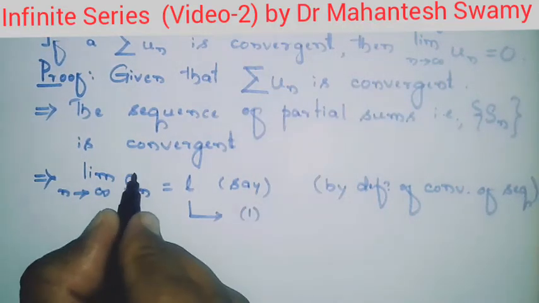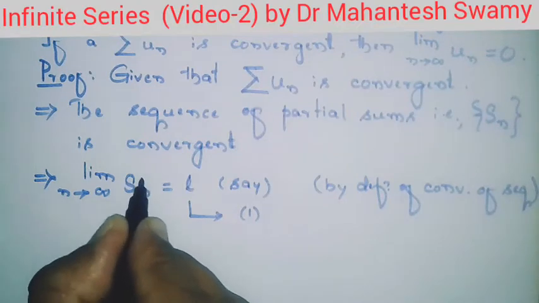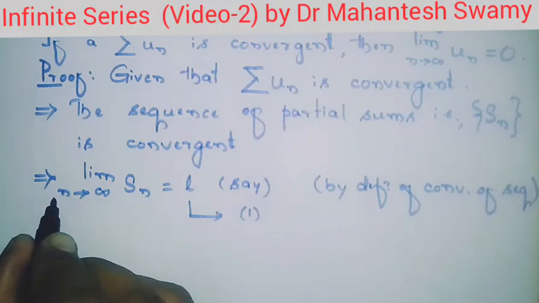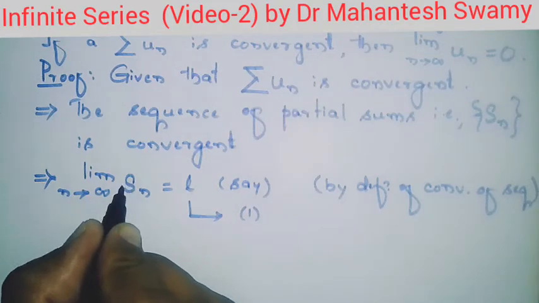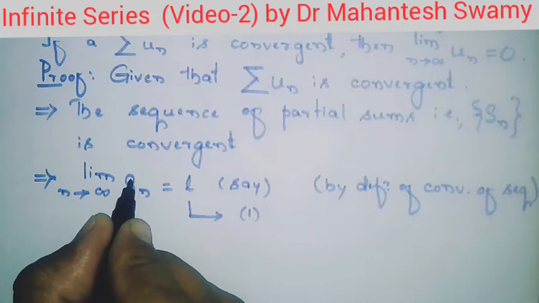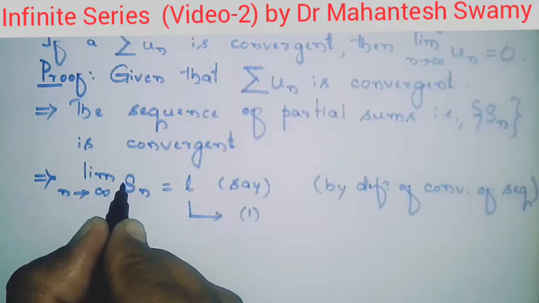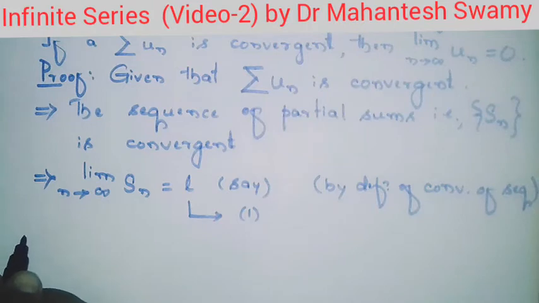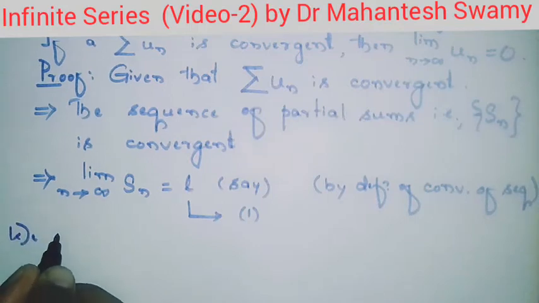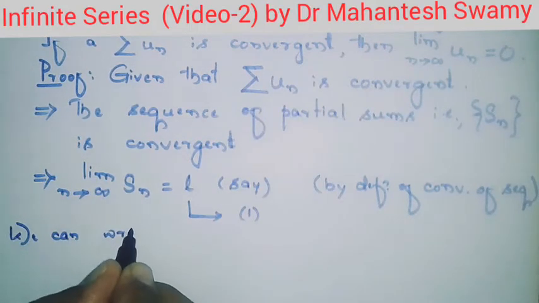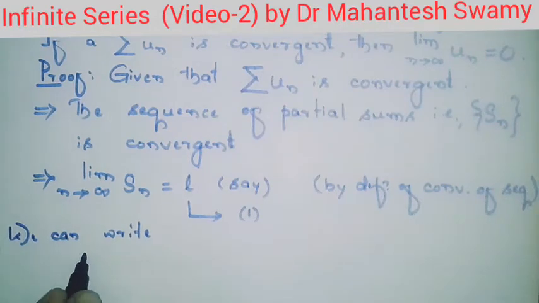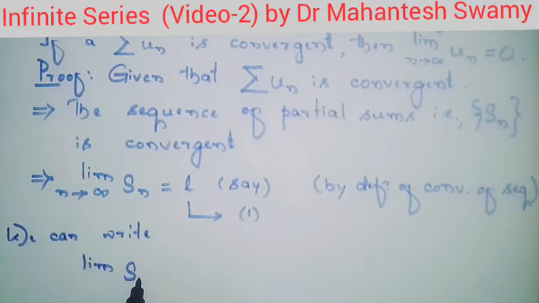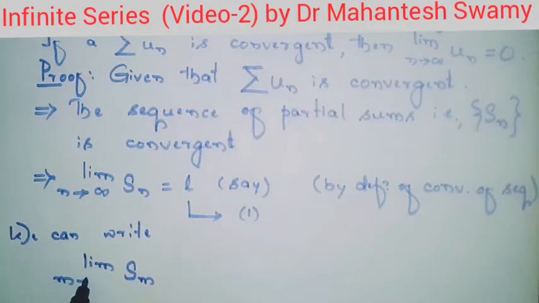Now what are we observing over here? On the left hand side of equation 1, Sn and n tending towards infinity. So here it refers to the sum to infinity of the terms of the given series. Therefore we can change the index over here, and we can write it as limit of Sm as m tending towards infinity.